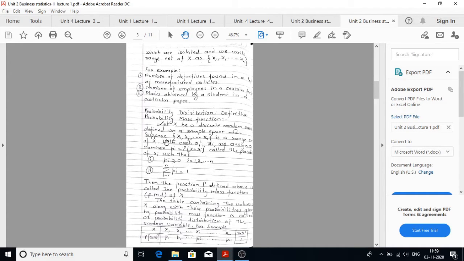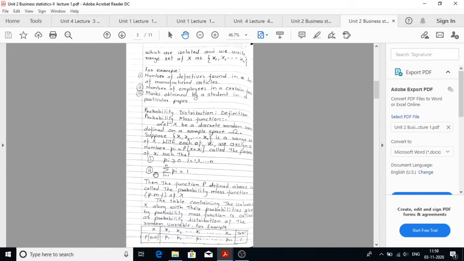Suppose curly bracket x1, x2 up to xn is a range set of X. With each xi we assign a number pi is equal to probability X is equal to xi, called the probability of xi, such that first condition, pi must be greater than or equal to 0 for all i is equal to 1 to n.